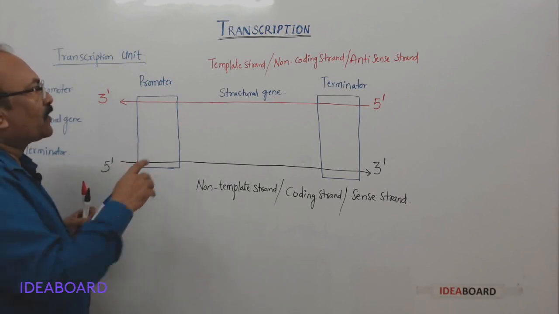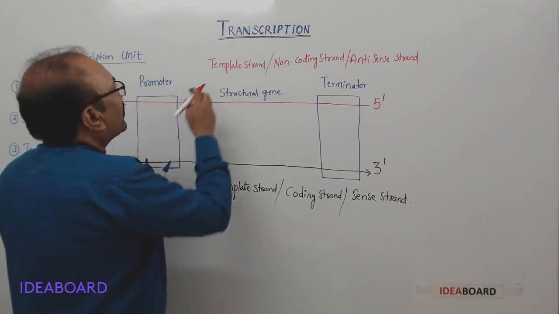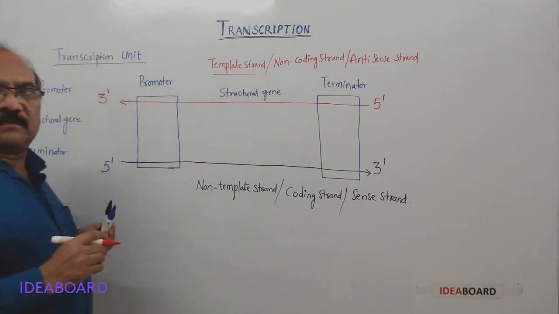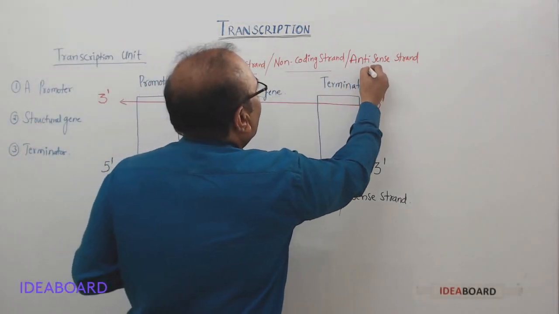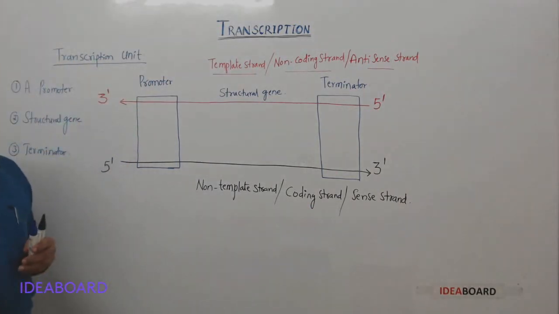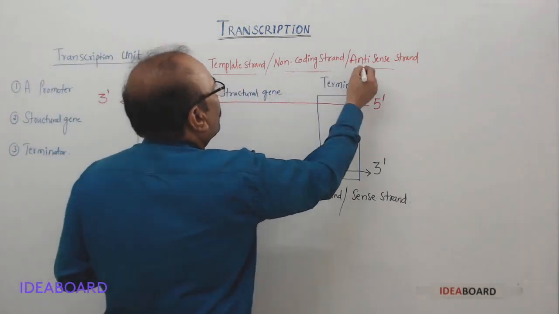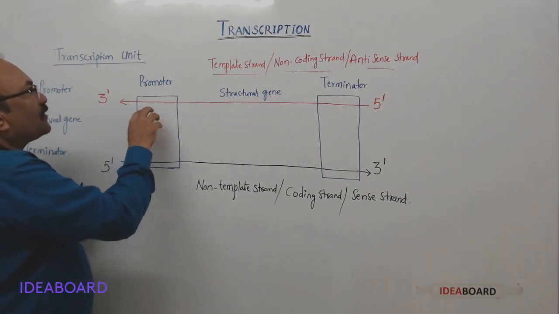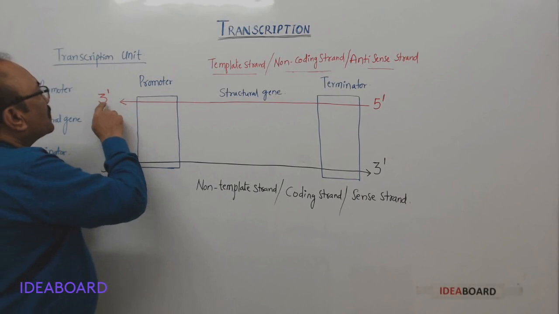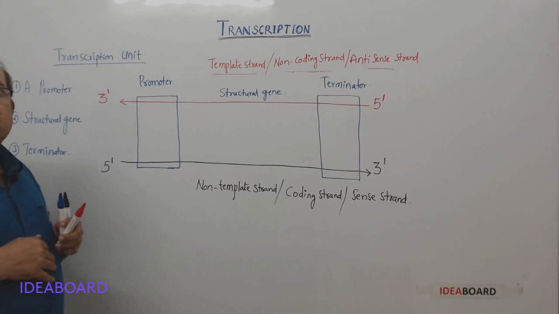The red colored line represents what strand? Template strand. And this is also called non-coding strand or anti-sense strand. You have to memorize these alternate terms. So the template strand is also called what? Non-coding strand or anti-sense strand. And the polarity of this template strand is 3 prime to 5 prime.